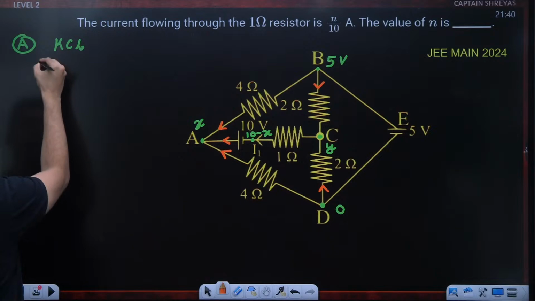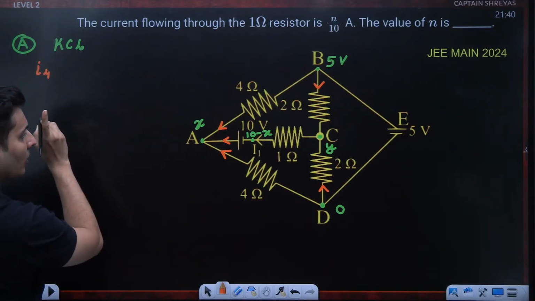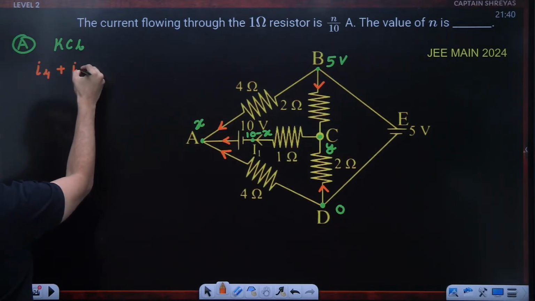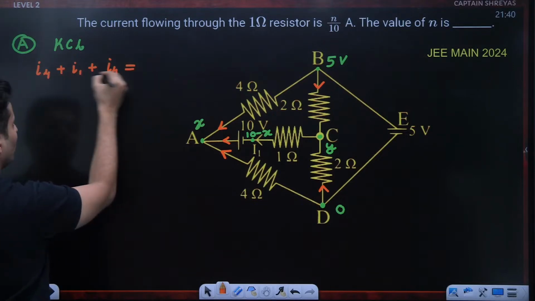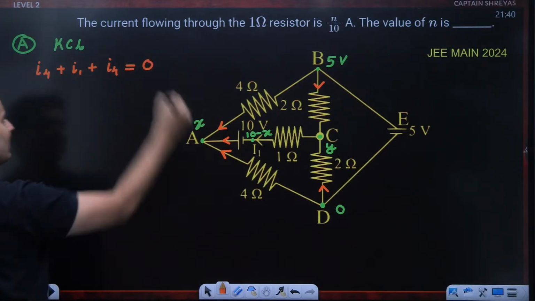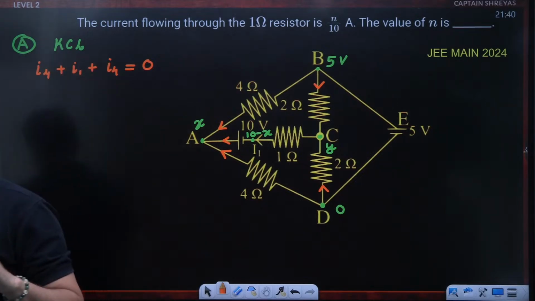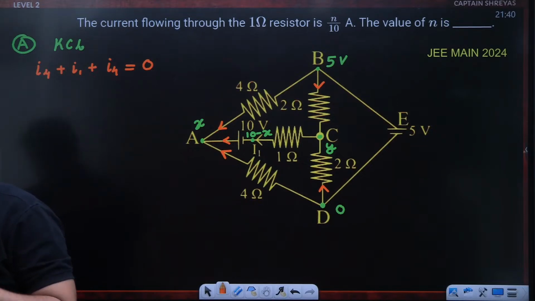So current through the 4 ohm, current through the 4 ohm, right? Plus the current through the 1 ohm, plus again the current through the 4 ohm is the total current in, nothing is going out, so it is equal to 0. One of them will be negative, which is okay. No issues, I understand that, but we'll just write it down as this particular equation. Is this fine, my dear warriors? Okay. Now think about it.